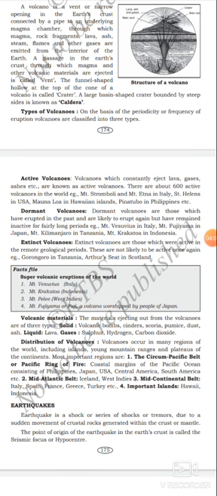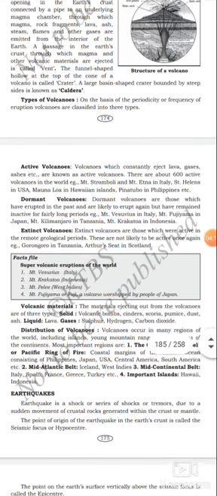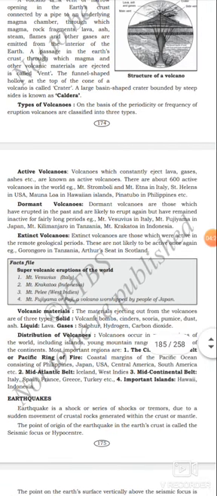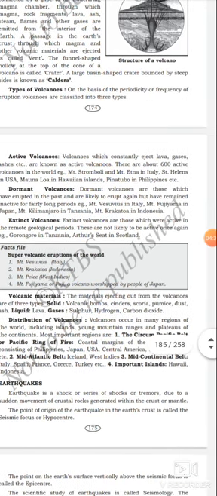There are about 600 active volcanoes in the world. Examples: Mount Stromboli and Mount Etna in Italy, St. Helens in USA, Mauna Loa in the Hawaiian Islands, Pinatubo in the Philippines, etc. These are the active volcano regions in the world.